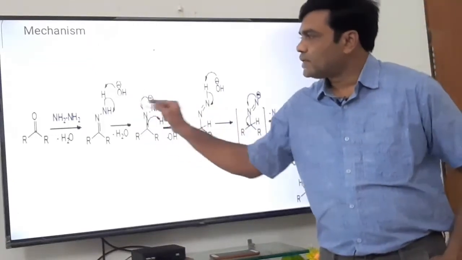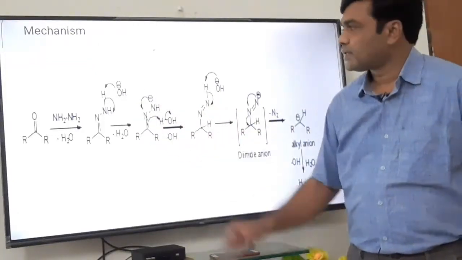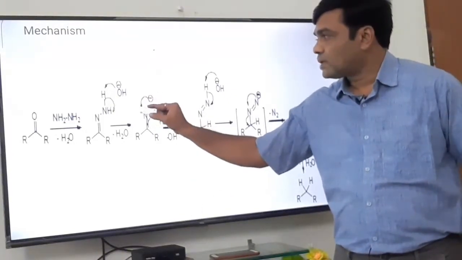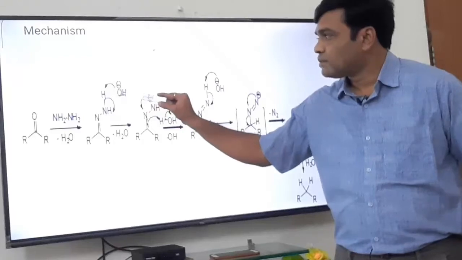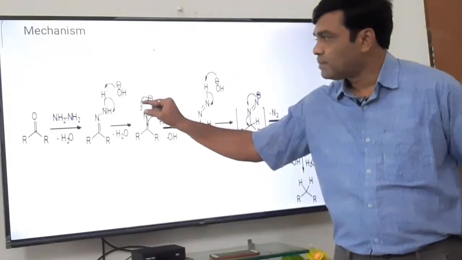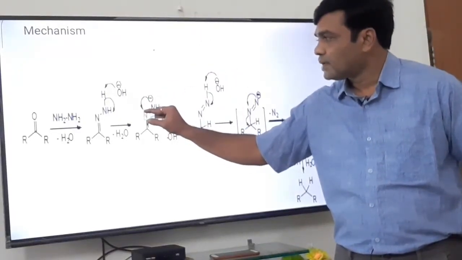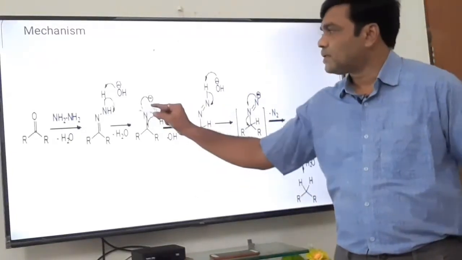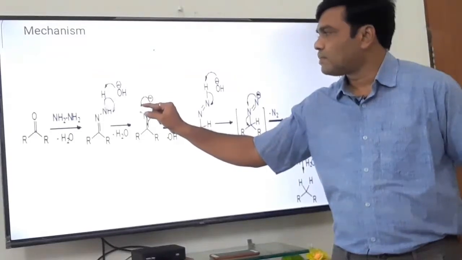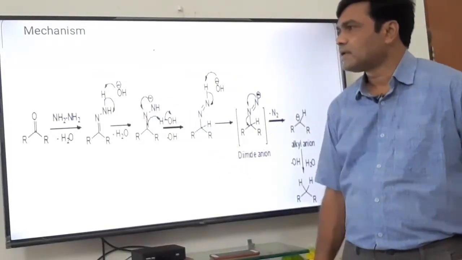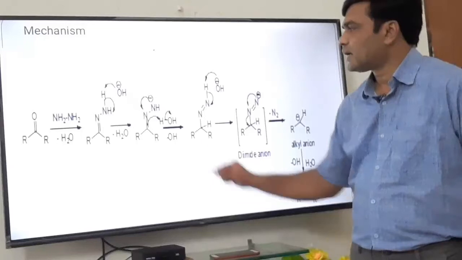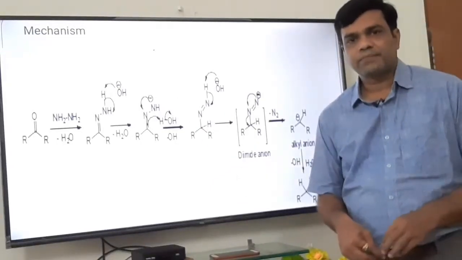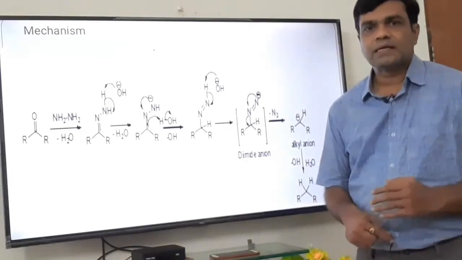In the next step, this NaOH, that is base, abstracts the proton. This proton has been abstracted, and this bonded pair of H positive and OH negative, a water molecule, will be lost, and this bonded pair of electrons will shift onto the nitrogen. What is the charge on the nitrogen now? Negative charge, because this nitrogen-hydrogen bond breaks heterolytically, where the nitrogen gains both the electrons and bears a negative charge. Nitrogen having negative charge, whether it is stable or unstable, it is unstable.